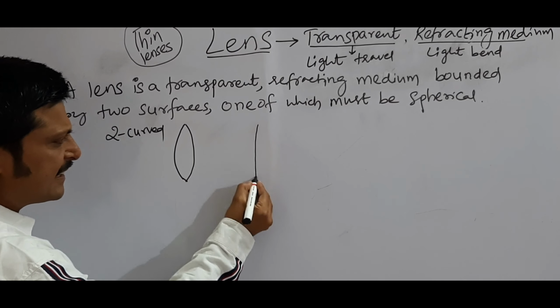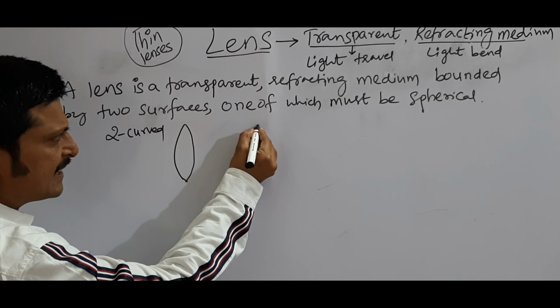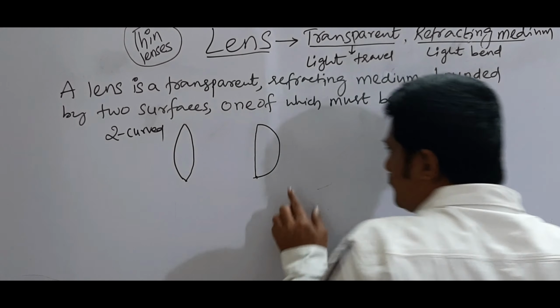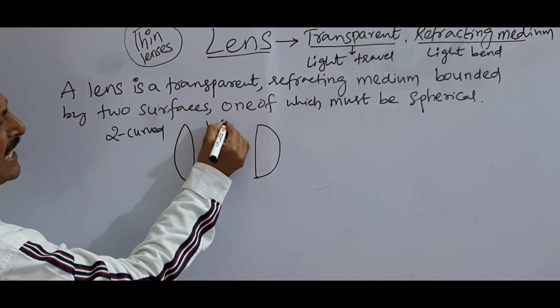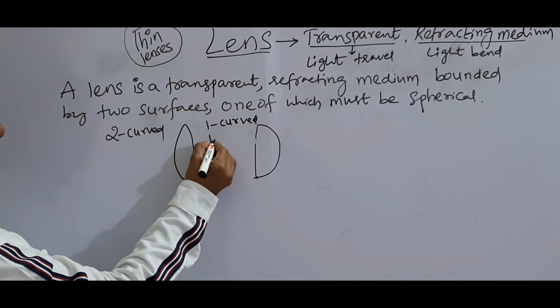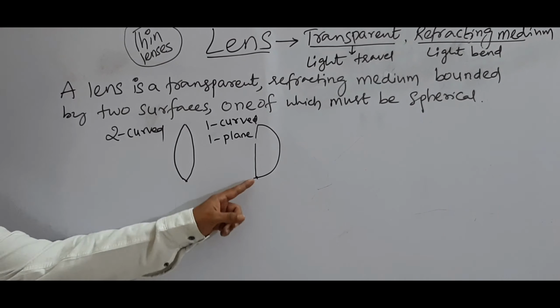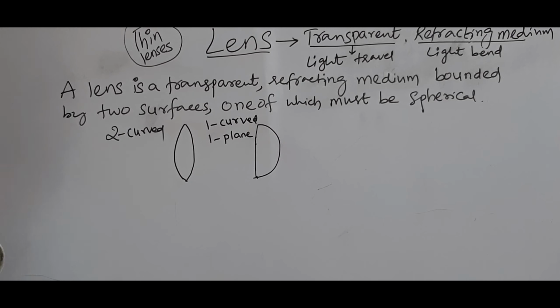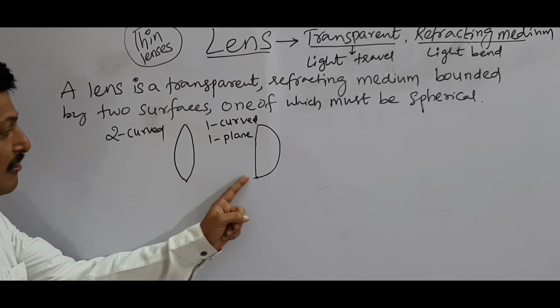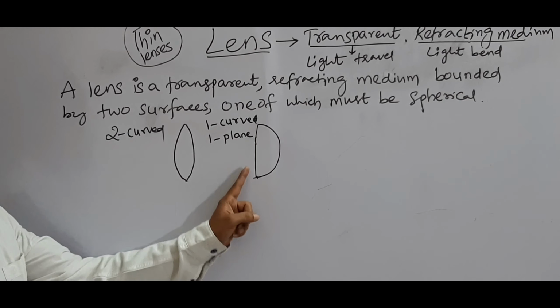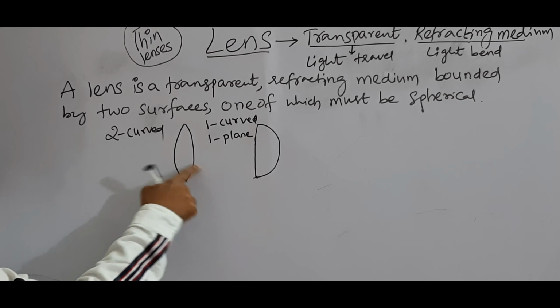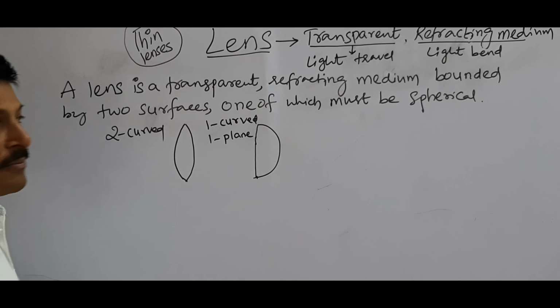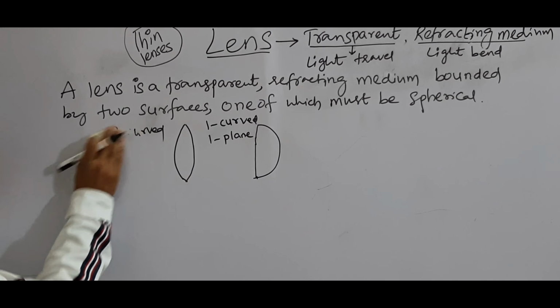Next here, if you observe the surface through air, it is a plane one, and the other surface is a curved one. So here, one is a curved surface and one is a plane surface, so it is also a lens. A lens can have two curved surfaces, or one curved and one plane surface. So it is bounded by two surfaces, and of the two surfaces, one must be spherical. So this is the condition for a lens.